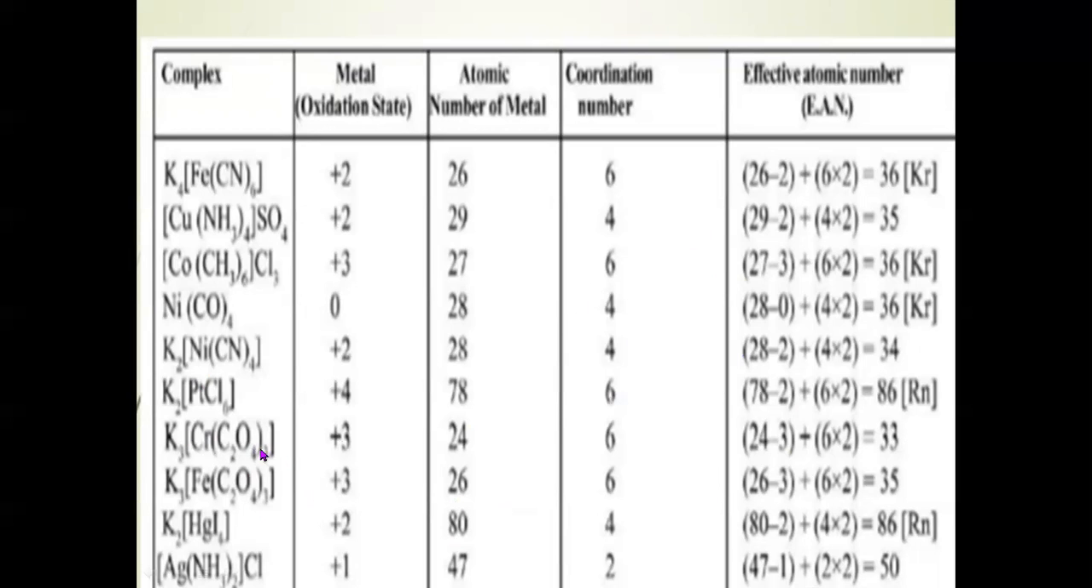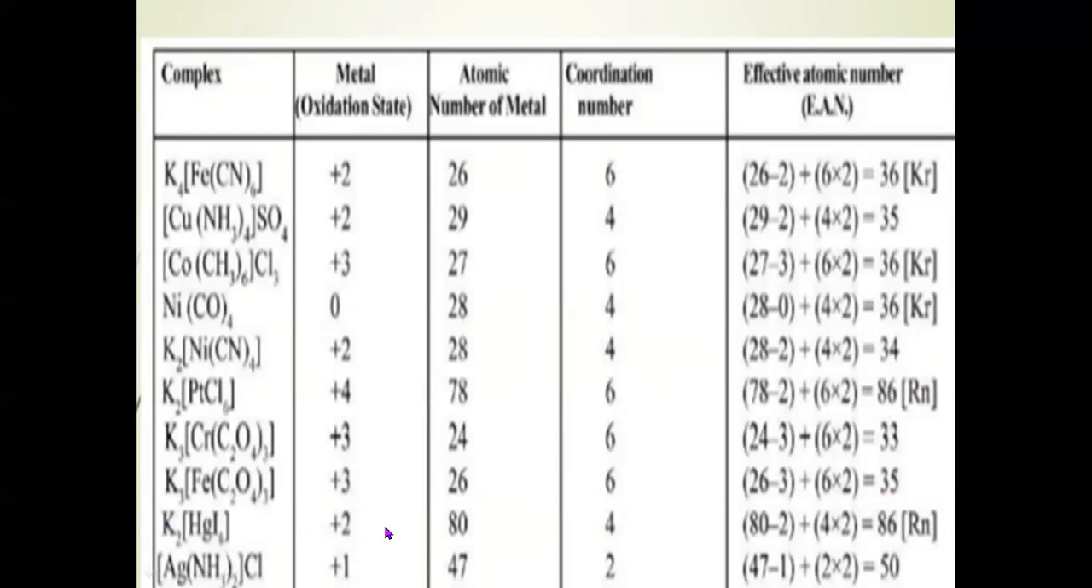Here in this case, chromium. Chromium exists in +3 state. Its atomic number is 24. 24 minus 3, 21. 6 into 2, 12. 12 plus 21, 33. So it is again not equal to the atomic number of krypton, but it is nearly equal to the atomic number of krypton.